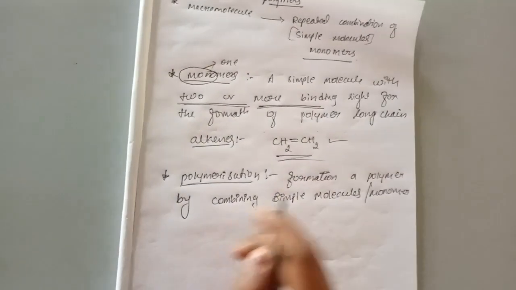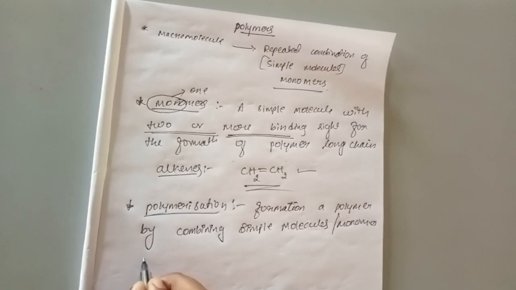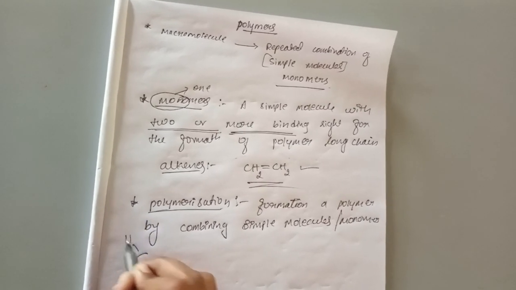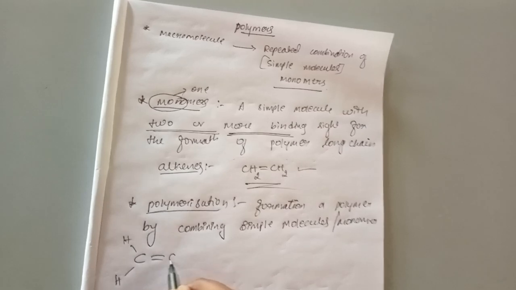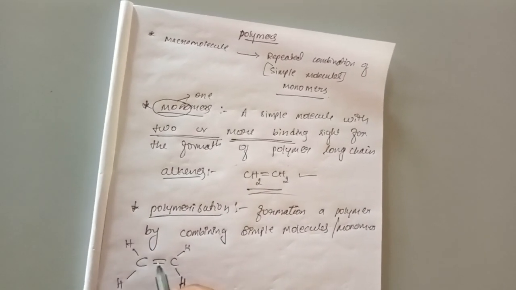Now we have taken alkene as an example. Let us see how this alkene can form a polymer. Let me write the structure of alkene like this. Now we can break the bond.